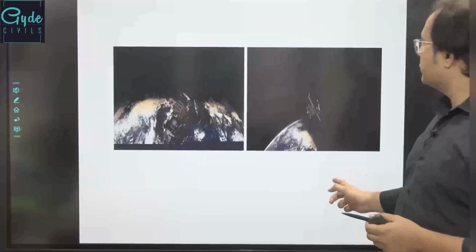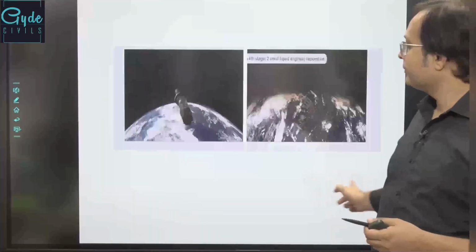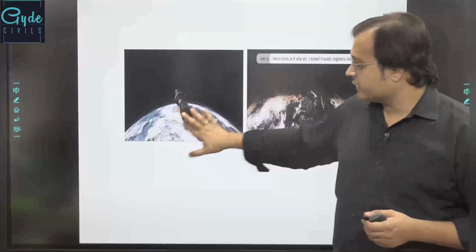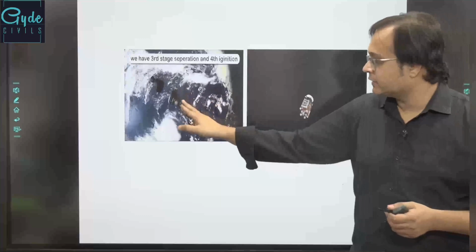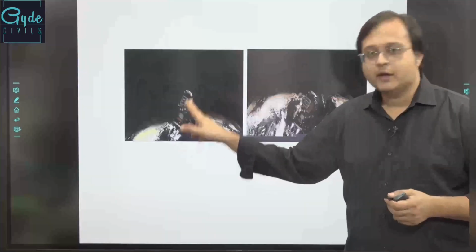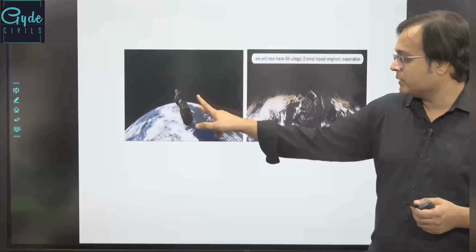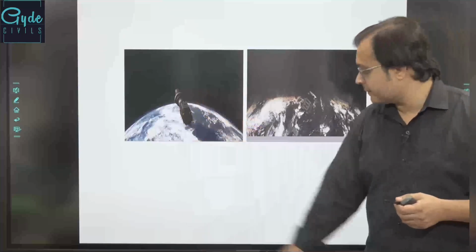Next, the second stage has been fired, and the Vikas engine comes out over here. The third stage separation also comes over here, where the solid motor is being exhausted and gets separated out.